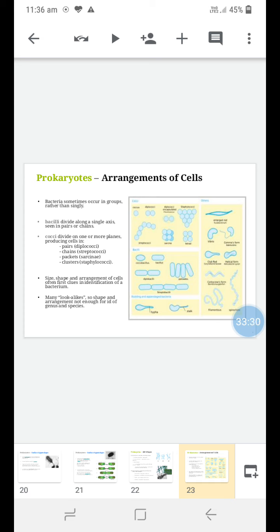Size, shape and arrangement of the cell are often the first clues in the identification of bacteria. If you have to identify which type of bacterium is there, you can do so on the basis of size, shape and arrangement of the cell. This is just a diagram of the different shapes of bacteria. Thank you.